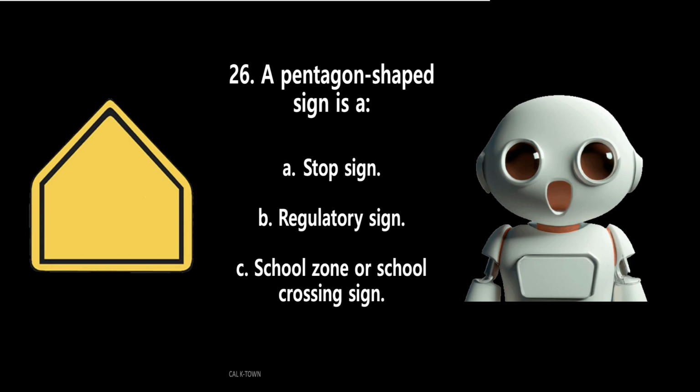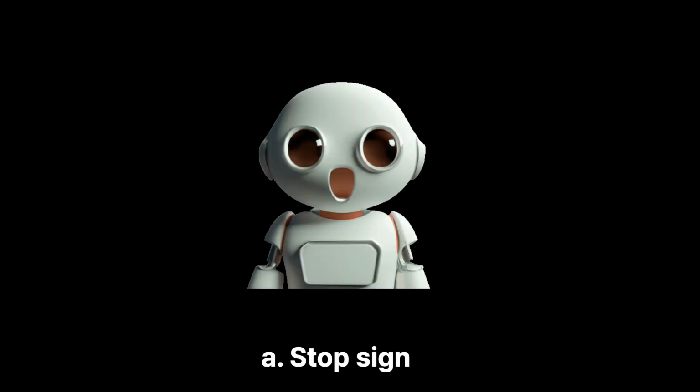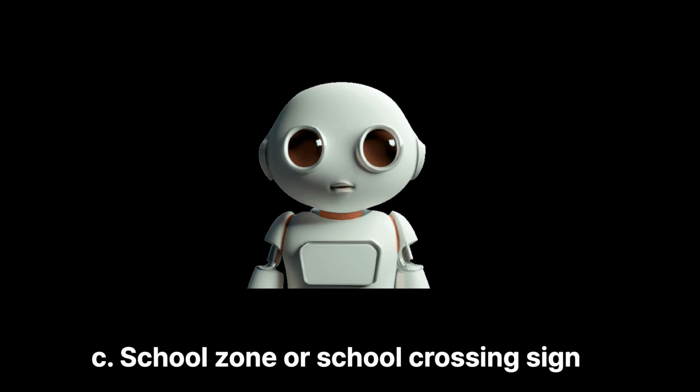26. A pentagon-shaped sign is a A. Stop sign. B. Regulatory sign. C. School zone or school crossing sign.